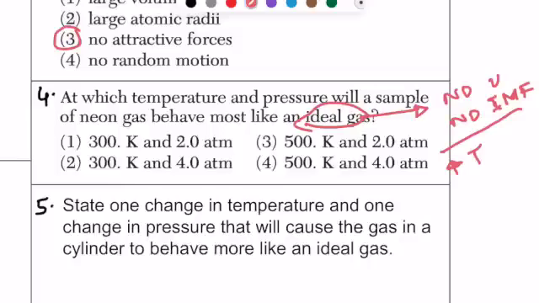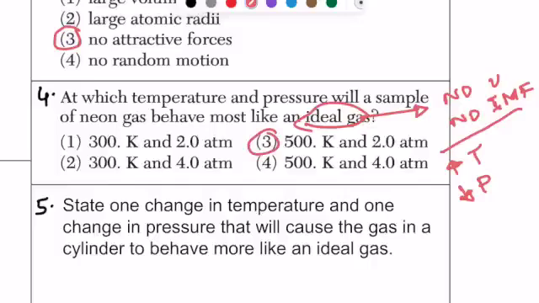And then if we also have very low pressure, now there's a lot of distance between the particles, so we can't really say what the volume of the gas is because it's not occupying the entire space. And also because they are so far away from each other, they have little to no intermolecular forces. So we are looking for the highest temperature and the lowest pressure in this case. So that will be option 3.